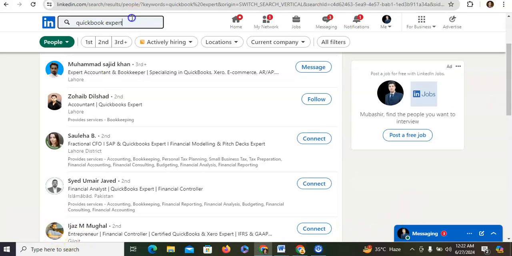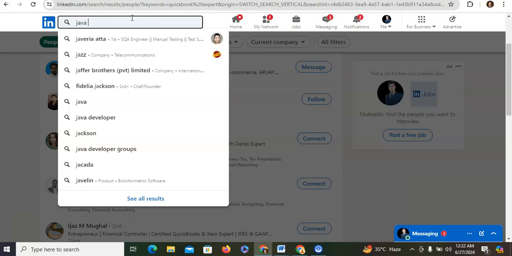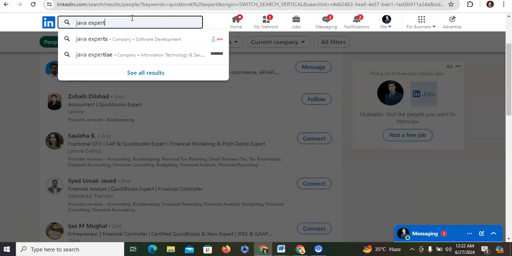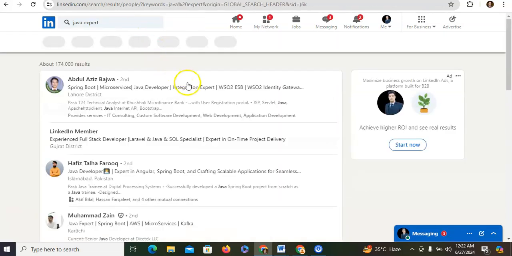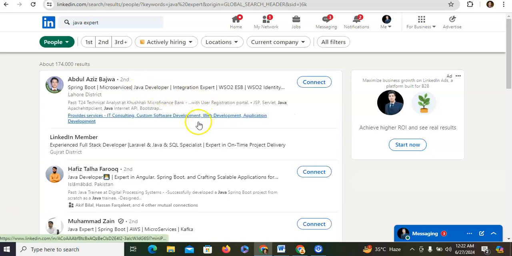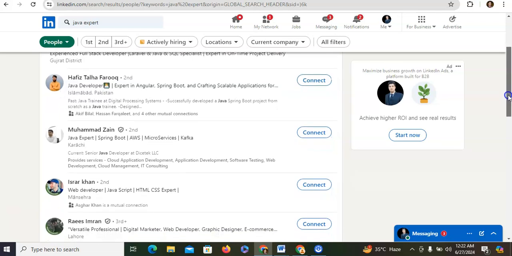For example, let's take one more example. I'm just writing here Java expert. And now LinkedIn only shows me those persons that are using the keyword Java developer, Java expert in their LinkedIn headline. So that is why your LinkedIn headline is important. If you are searching for a job, if you are searching for work, and if you are searching for anything, your LinkedIn headline is important.